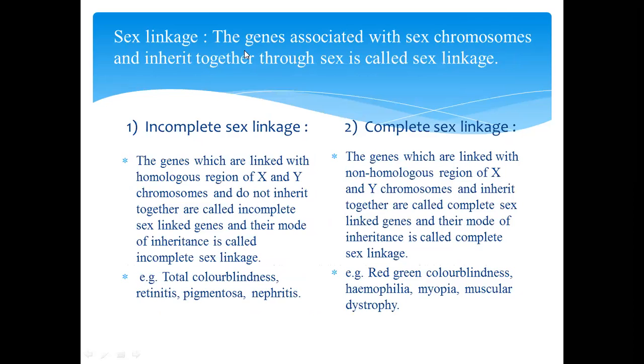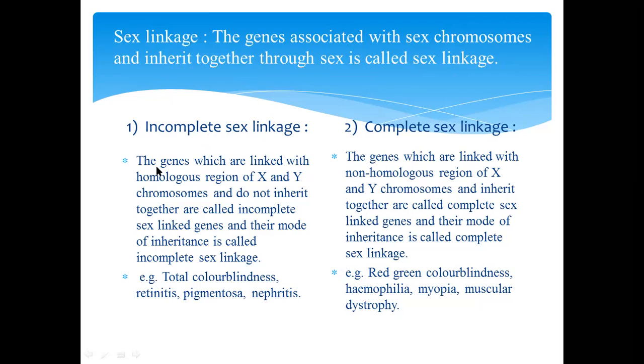Sex linkage: the genes associated with sex chromosomes and inherited together through sex are called sex linkage. There are two types: incomplete sex linkage and complete sex linkage.